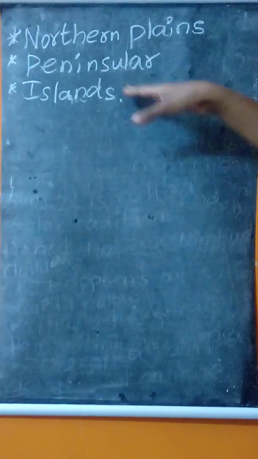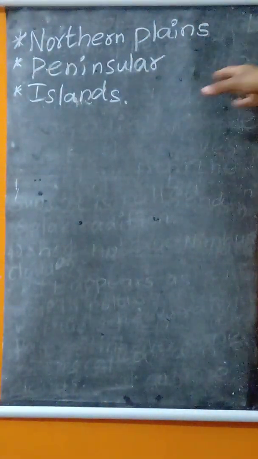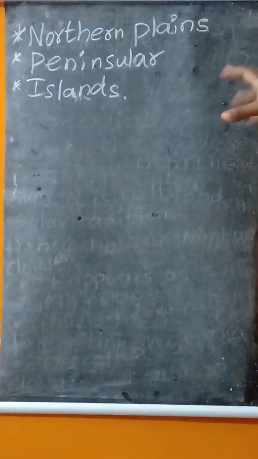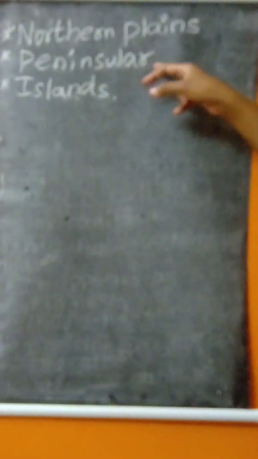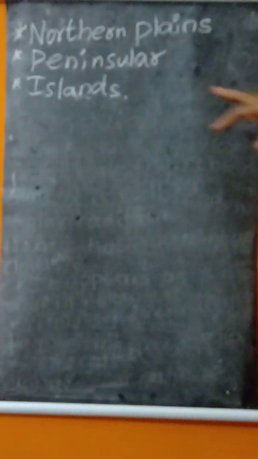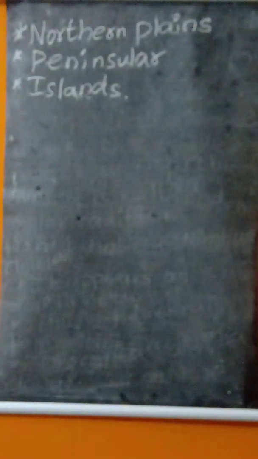Peninsula means it looks triangular in shape, and it is surrounded by water. How many sides are in a triangle? Totally 3 sides. The peninsula also looks triangular in shape and is surrounded by water. The next one is the islands.